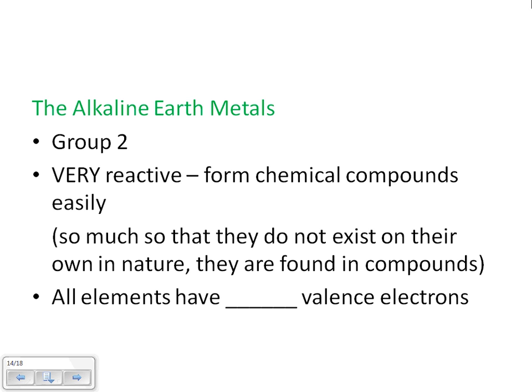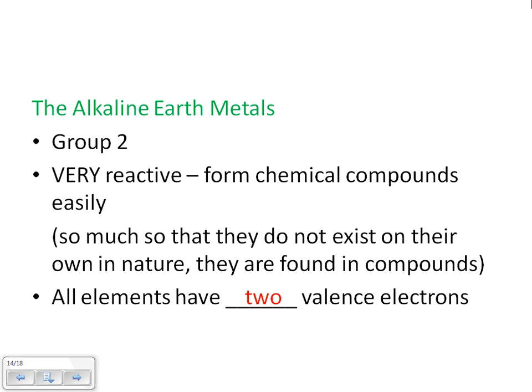All right, the alkaline earth metals. This is group 2, so the ones right beside lithium, sodium, and potassium. They are also very reactive. They form chemical compounds easily, and again, so much so that they don't exist on their own in nature, but instead they're found in compounds. All the elements in group 2 have 2 valence electrons.